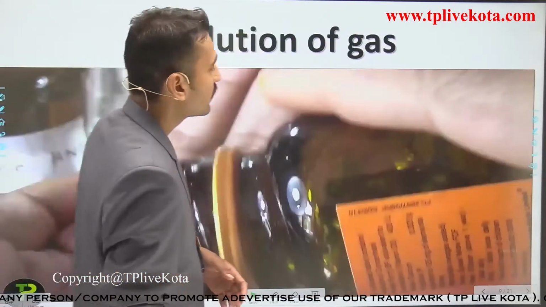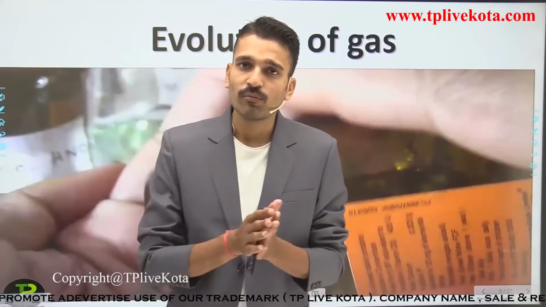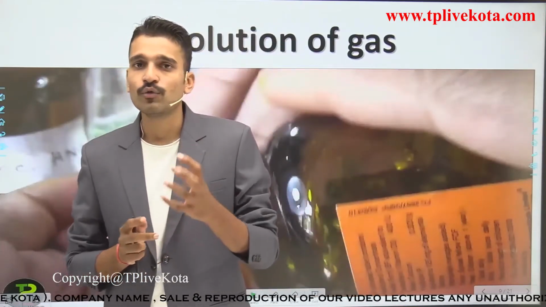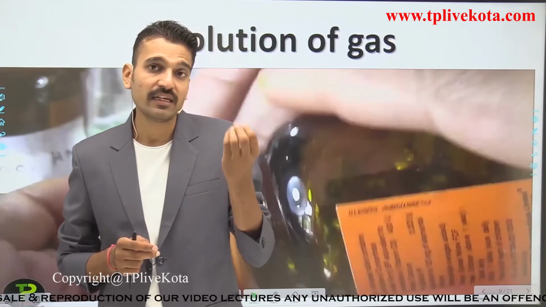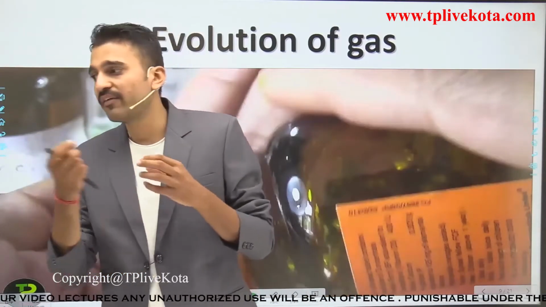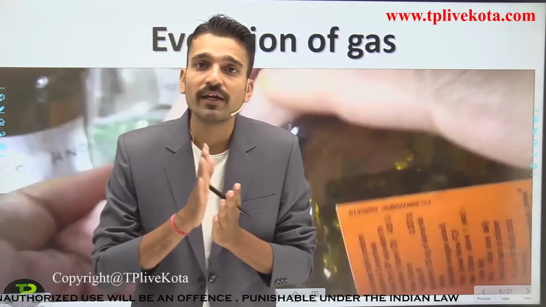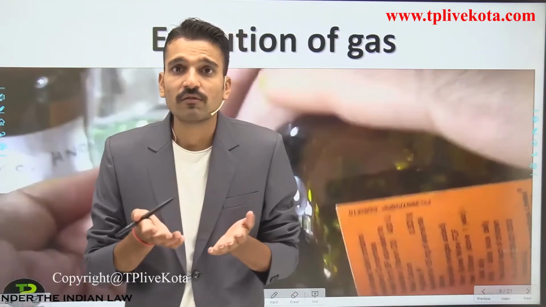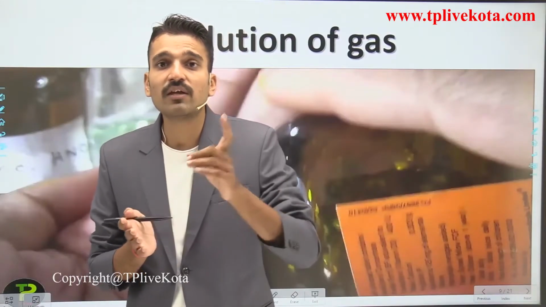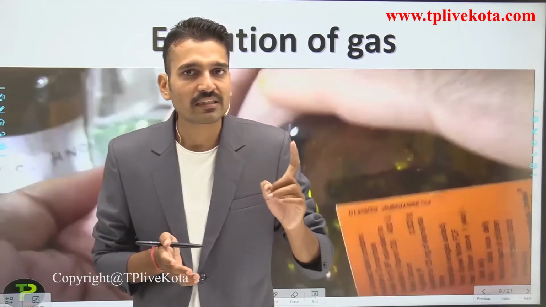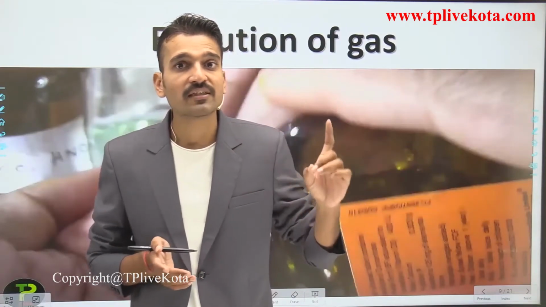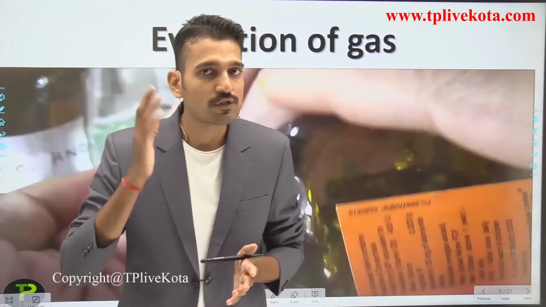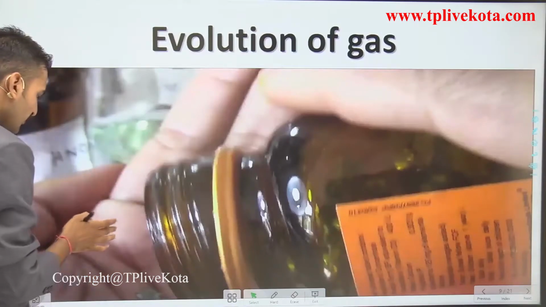So moving to the evolution of gas. Before moving to the evolution of gas, let us see this particular video where you are seeing that a metal, zinc metal, is reacting with acid, and when it reacts with acid there is evolution of gas. The gas evolves from there. If the gas is evolving, it simply means that a chemical reaction has occurred, and for that we have to write a chemical equation. So let us play this video.